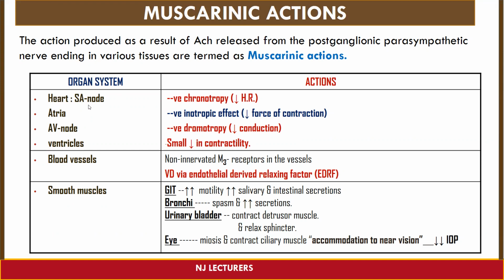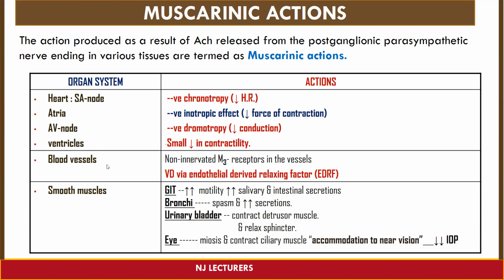First, the heart. In that, on the SA node, it causes a negative chronotropic effect. That means it decreases the heart rate. On atria, negative inotropic effect. That means decrease in the force of contraction. On AV node, that is negative dromotropy. That is decrease in the conduction of the AV node. And on ventricle, a small decrease in contractility. So this is the first system, that is heart.